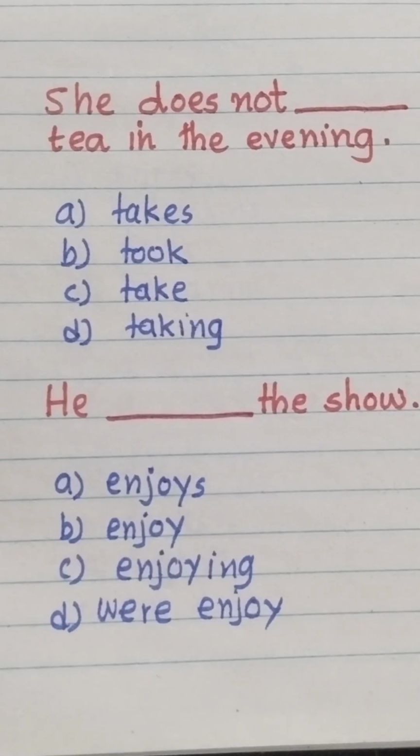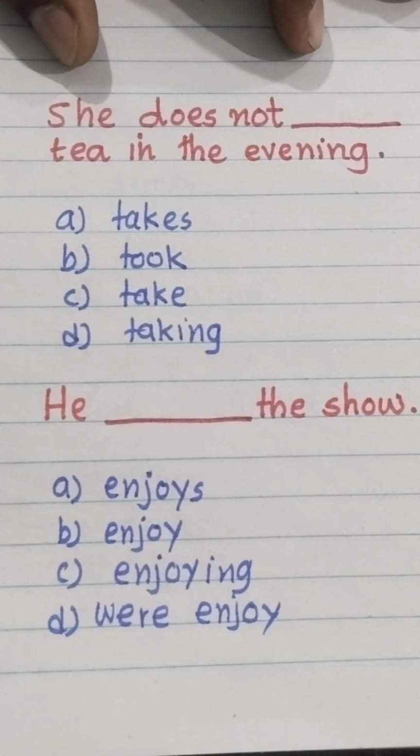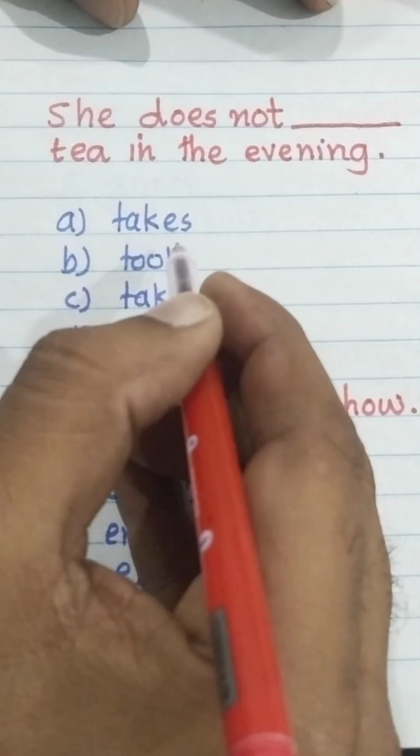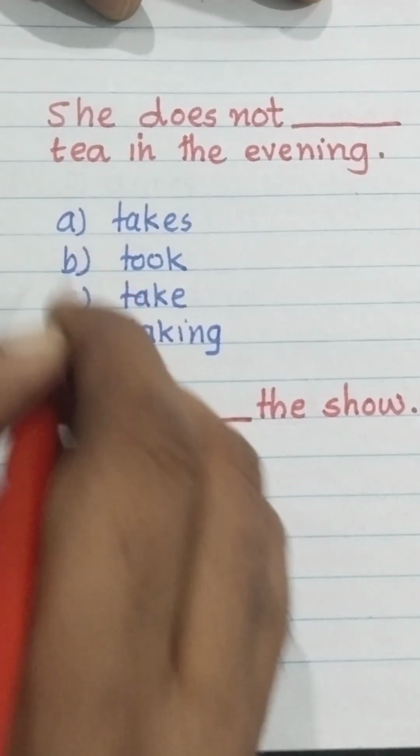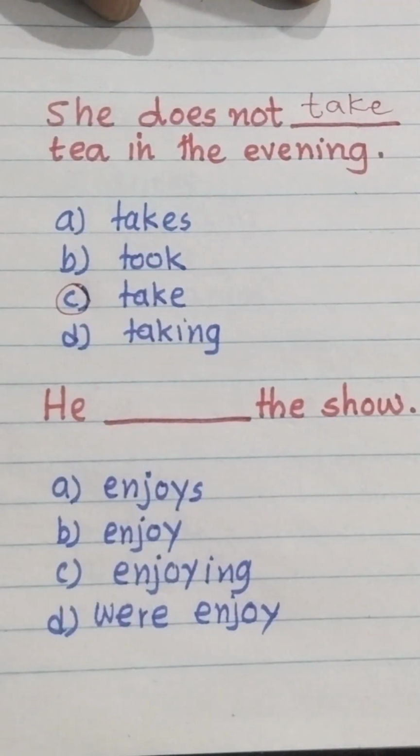She does not blank tea in the evening. Option A, takes. Option B, took. Option C, take. And option D, taking. So with does not, we always use V1. The V1 here is take. So she does not take tea in the evening.